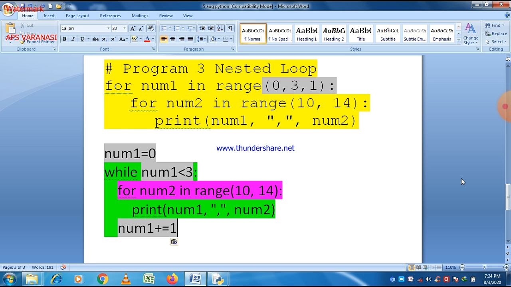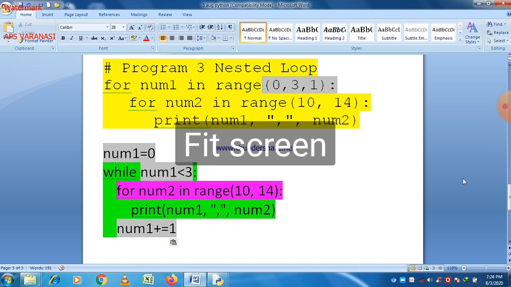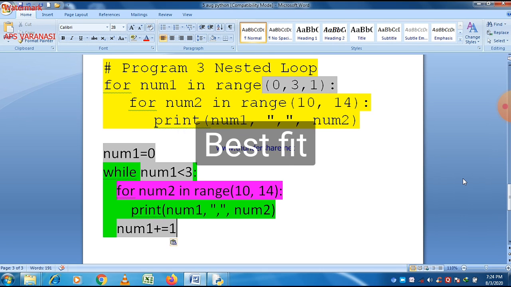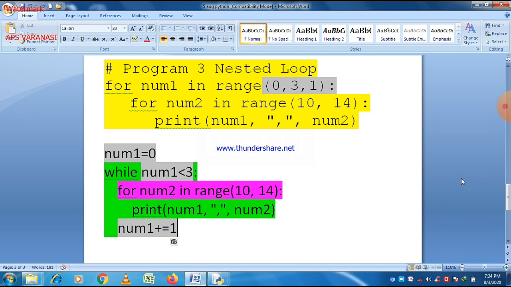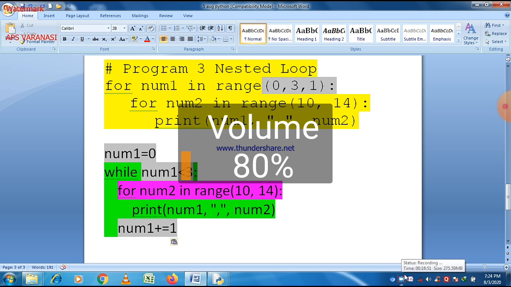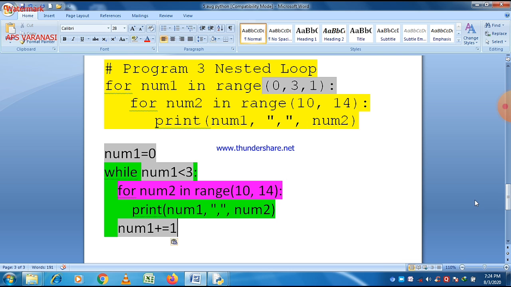So all the three conditions are there: initialization, checking condition, and increment and decrement. Now the second task is, when we convert the first outer loop into a while loop, then our focus is to convert this inner loop into a while loop.